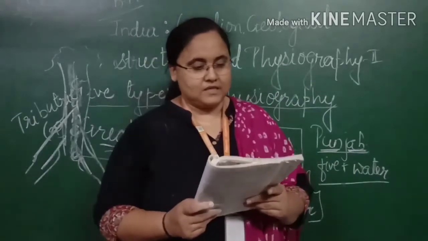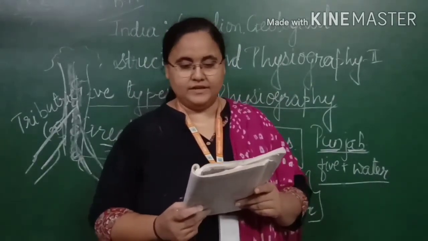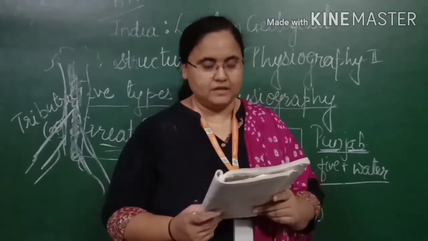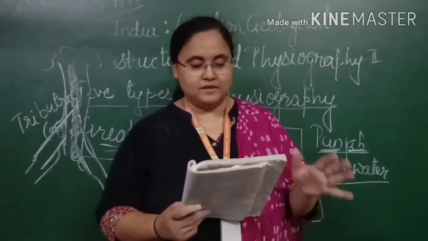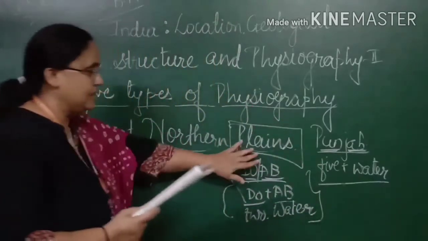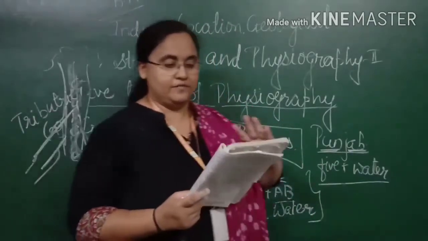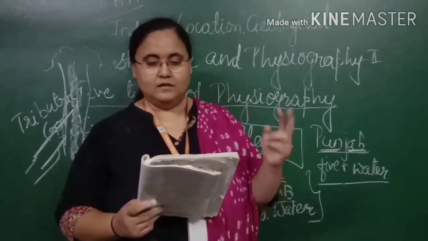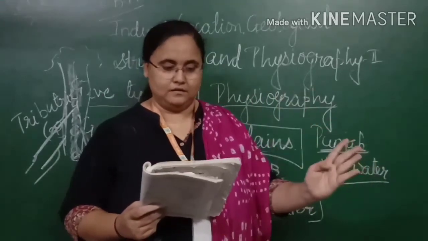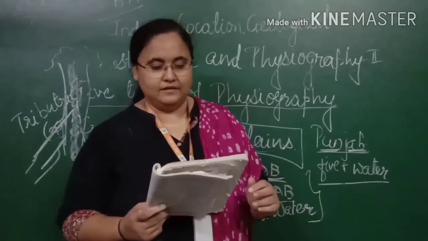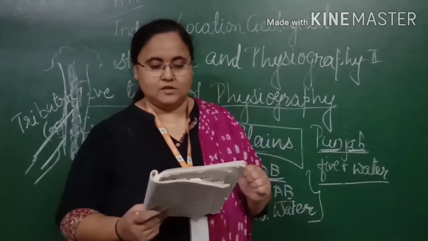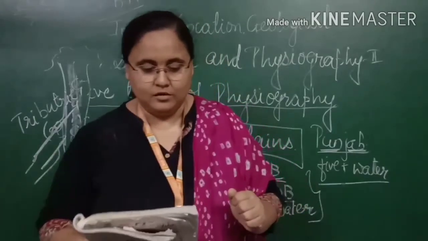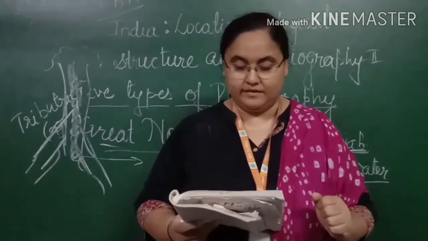Okay. On the basis of physiography, the plain is divided into four parts. They are Bhabar, Terai, Bangar and Khadar. Okay, a small and narrow belt of gravel stone lies parallel to the river from the Sindhu up to the Tista river in the Shivalik foothills.